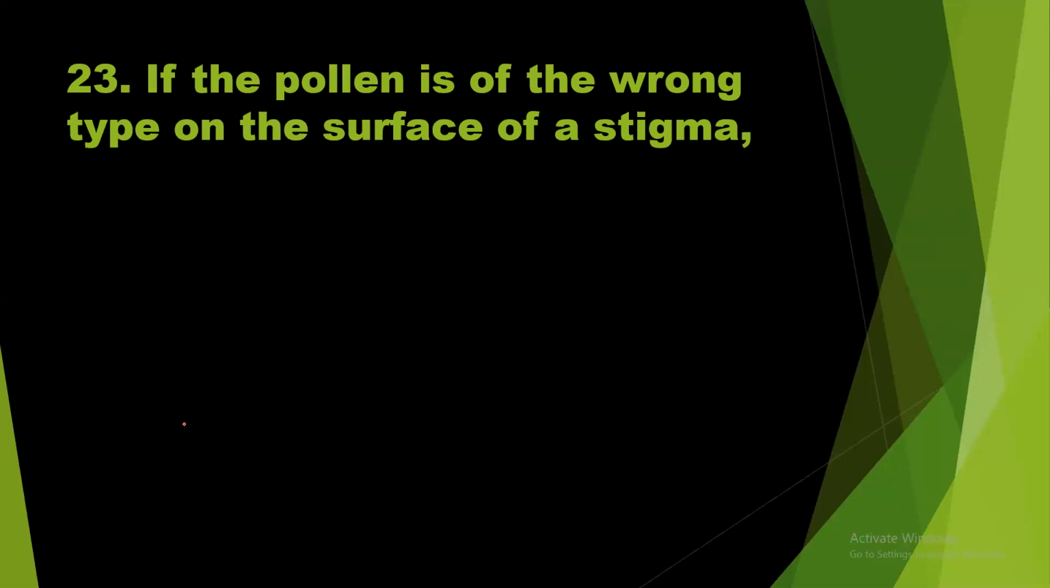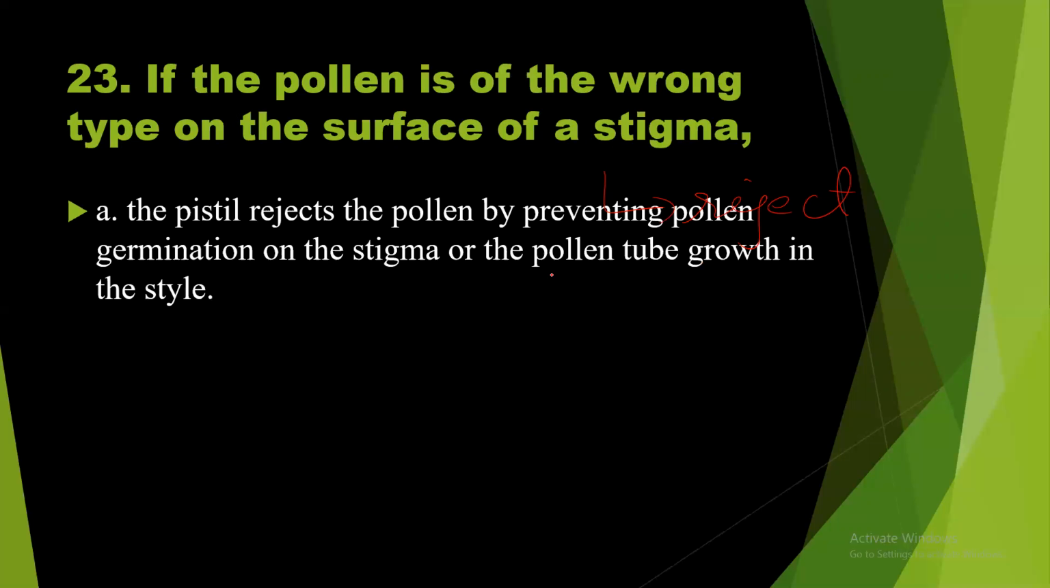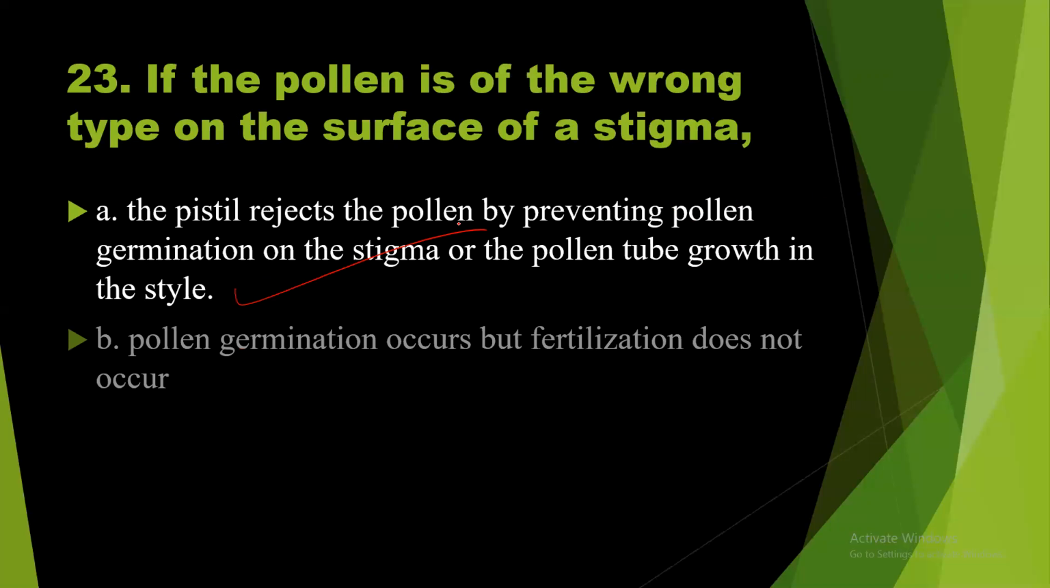Question number 23. If the pollen is of the wrong type, the surface of the stigma will reject the pollen grain. That will not allow the germination. The pistil rejects the pollen by preventing the pollen germination on the stigma or the pollen tube growth in the style. Yes, it should be the right answer, but what about the other options?